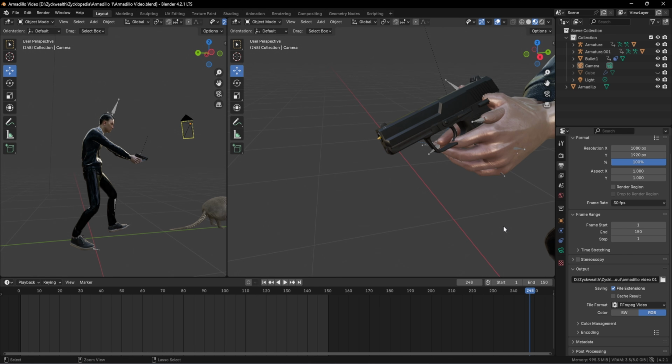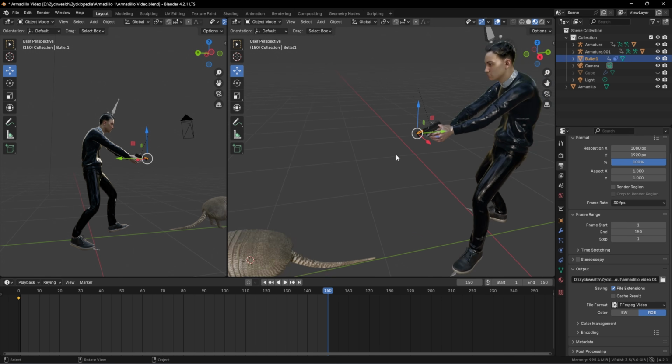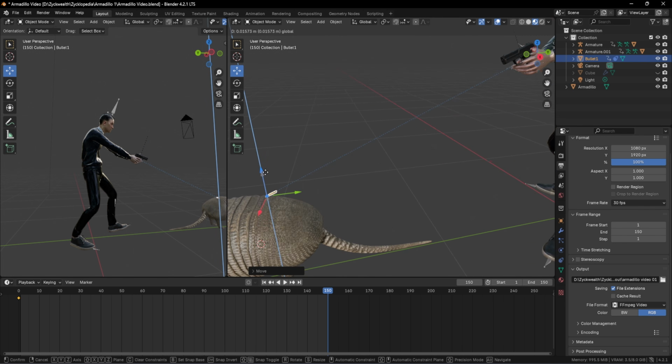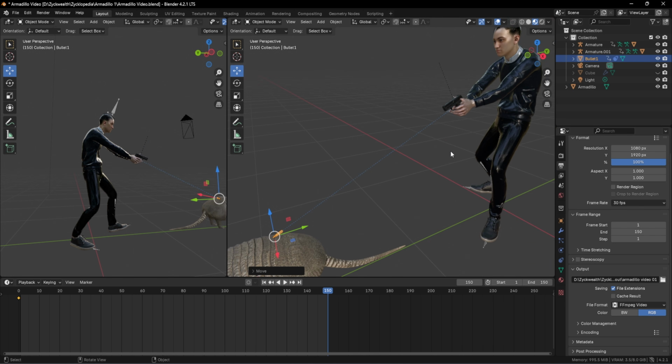We can use the shortcut Ctrl+S to save our file. And now we can come back to our bullet animation. And for that, let's select our bullet. And we can see that our keyframe is already there. Now let's move towards the 150th frame, which in our frame rate means our 5th second. And now we can move our bullet towards our armadillo like this. And again, we can click on I to confirm our keyframe.